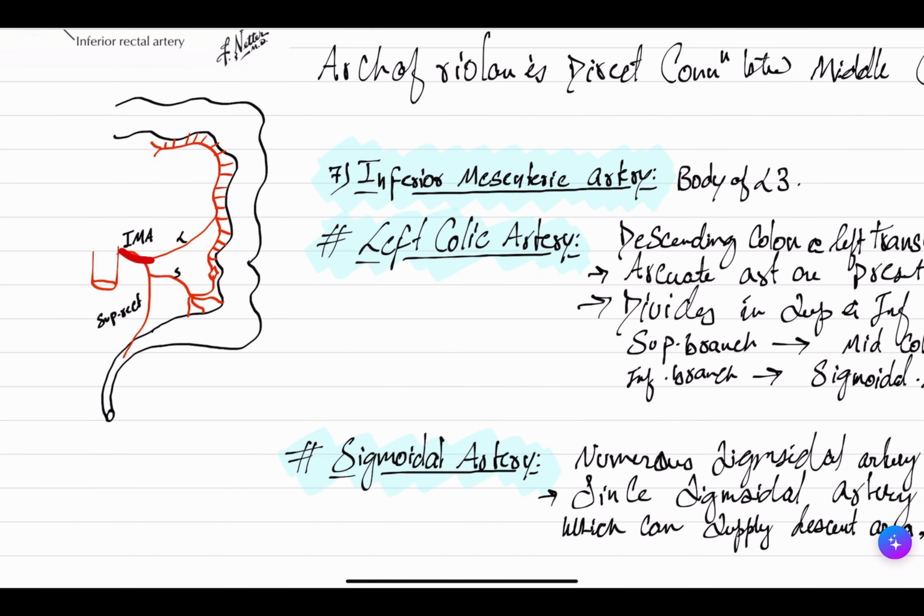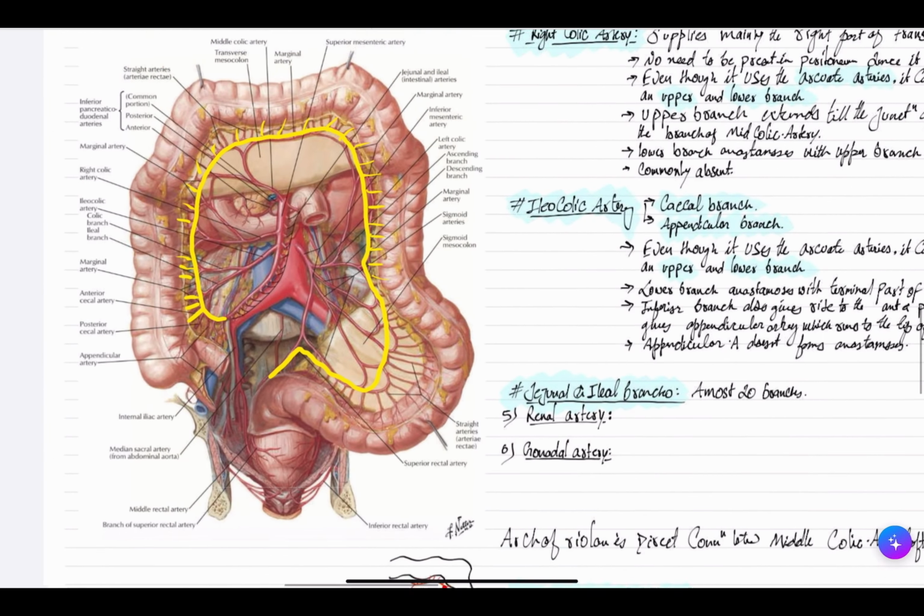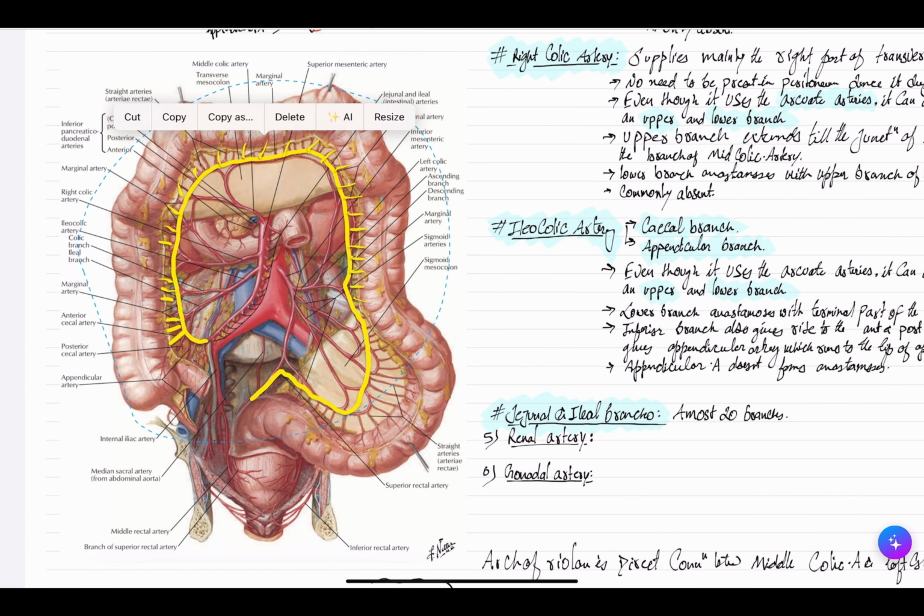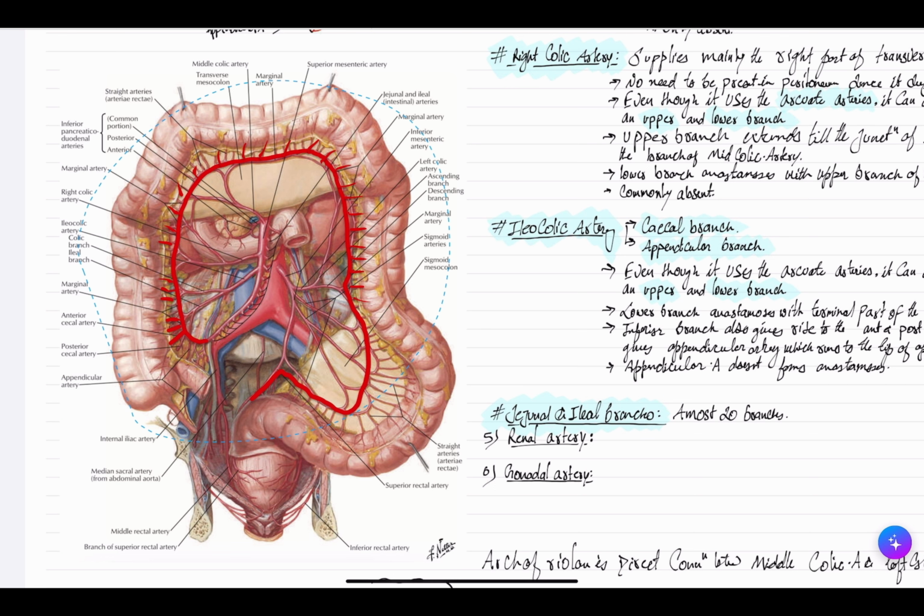Similarly, you will have your inferior mesenteric artery. Inferior mesenteric artery will give rise to left colic artery, sigmoidal branches, and the superior rectal branches. And at the end they are all going to anastomose, forming the marginal artery of Drummond.